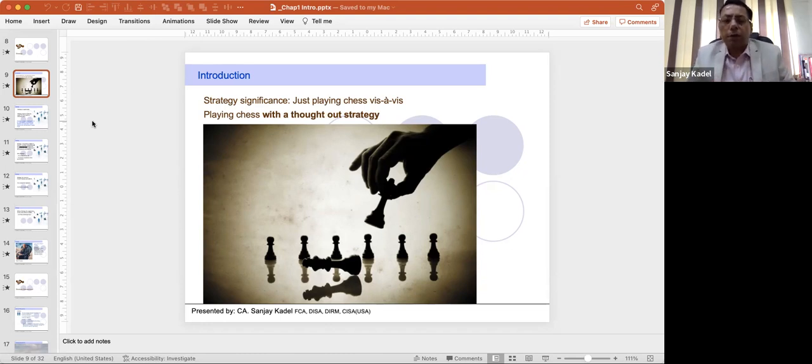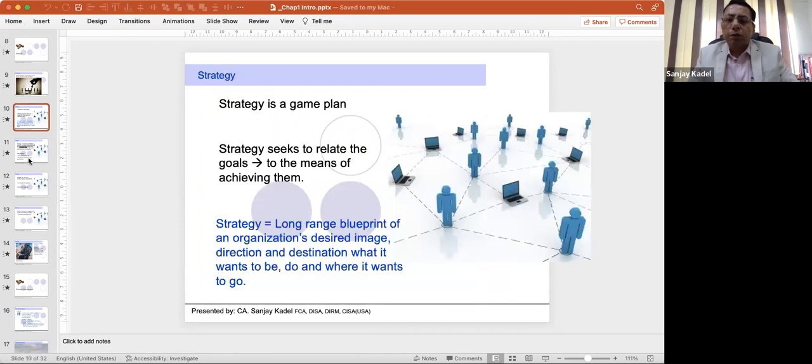Now you are not just doing planning, you are doing strategic planning. It is a hell of a lot of difference. The same thing applies in business scenarios also. You do a business just as it is, or you do a business with a strategy. So when I say strategy, strategy means a game plan. It is not just a plan, it is a game plan.